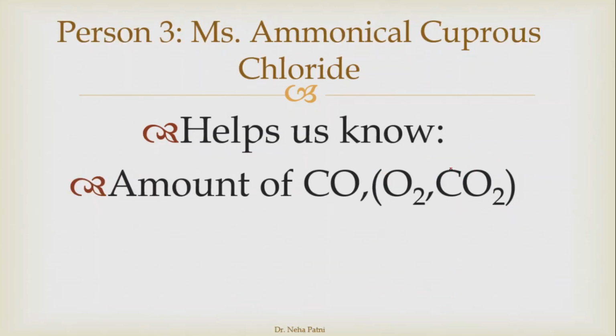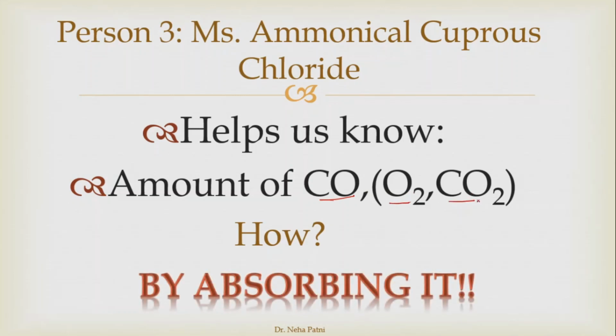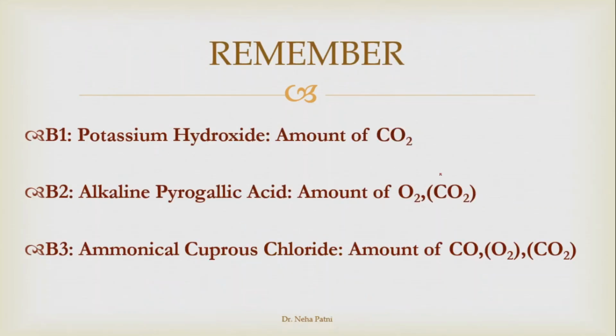Now let us go to the third one, ammoniacal cuprous chloride solution. What does it help us know? Carbon monoxide? No, it absorbs oxygen, CO2 and CO, all three. So I think with that you are able to understand what I am trying to say. This absorbs only CO2, this absorbs both, and this absorbs all. So now if you change the sequence, if you directly go to this one, it will absorb both. So how will you be able to understand how much CO2 is present in the sample, right?